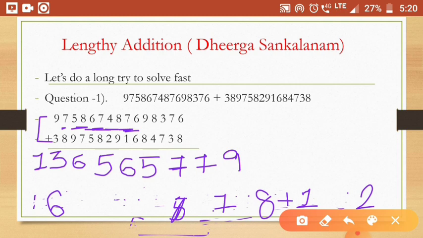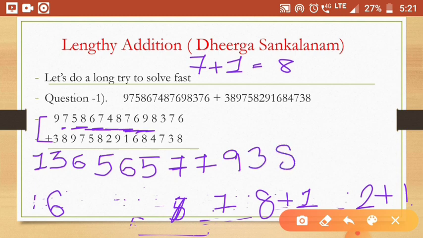Now you want to see its next place, 9 and 8. What is the end number of 9 and 8? It is 7. Okay, so here we write 7. Now you want to see this next place, 8 and 4. 8 and 4 is a carrying number, so do plus 1 in 7. The answer comes 8. So here you have to write 3. Here you want to do plus 1. 2 plus 1, here we have to write 3. And 7 plus 1, the answer comes 8. Okay.